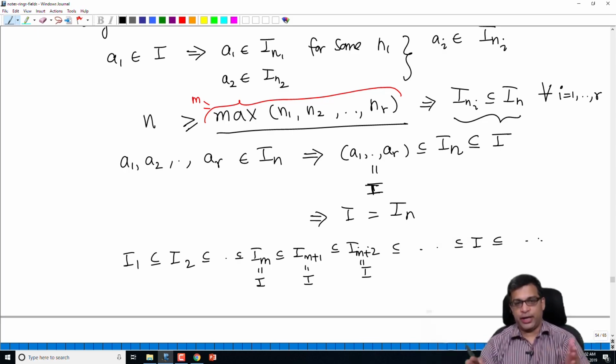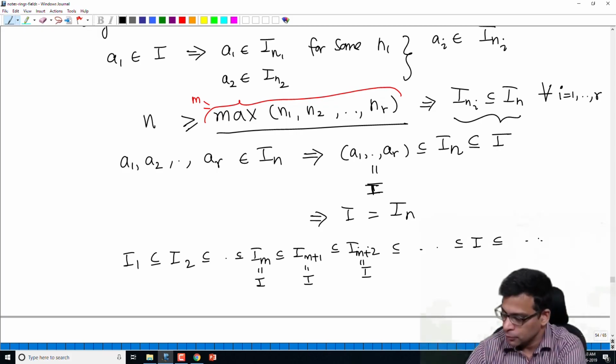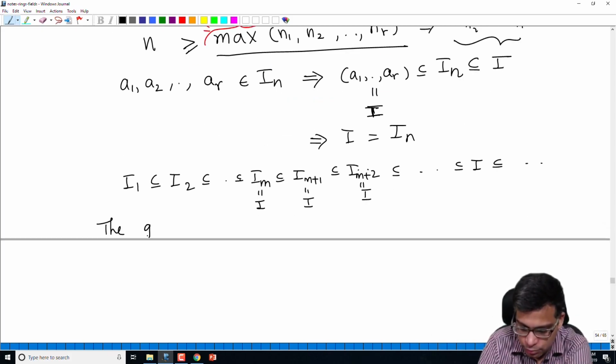So what we have done is, we have taken a chain, we took their union, which is an ideal, we argued. Once it's an ideal, we do not need to show, it's an assumption, remember R is Noetherian. Once it's an ideal, it is generated by finitely many elements. The key word here is finitely many elements. Because there are finitely many elements and each of them belongs to one of the ideals IN, we can eventually reach a point where all the generators are in one particular IN. And then after that, we get nothing new, we get just the ideal I. So the given chain stabilizes.